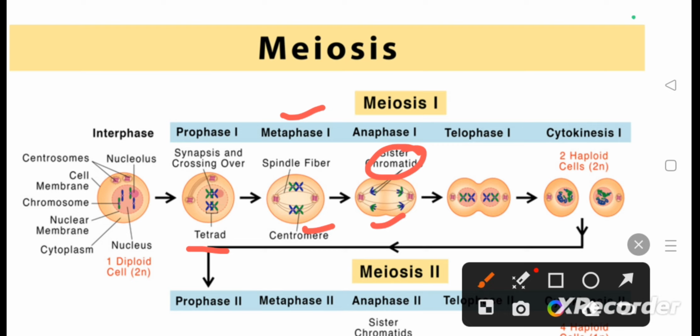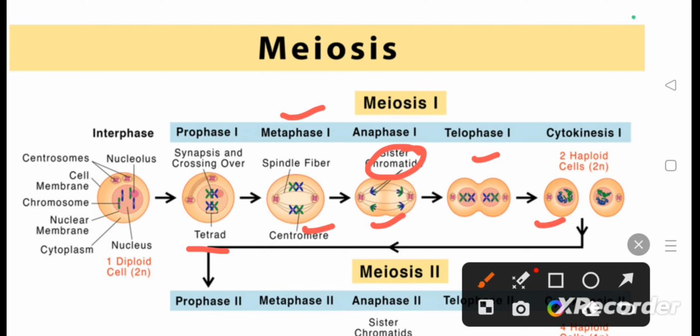Then, after that, comes telophase 1. During telophase 1, as we have studied during mitosis, the nuclear membrane and nucleolus reappear, cytokinesis follows, and then we have two cells.